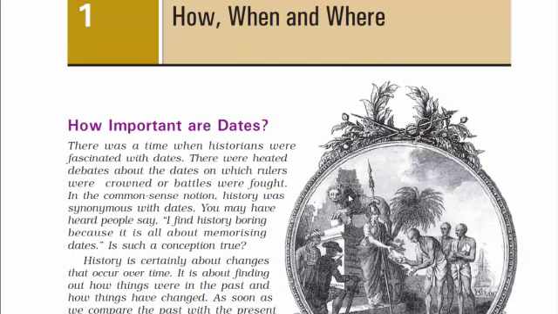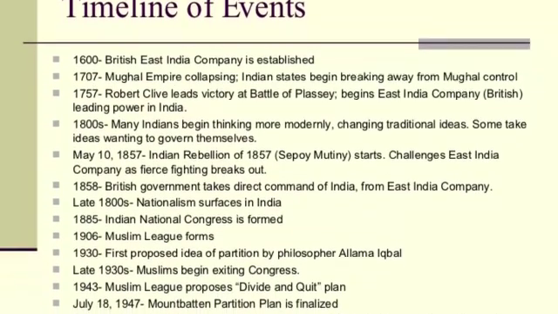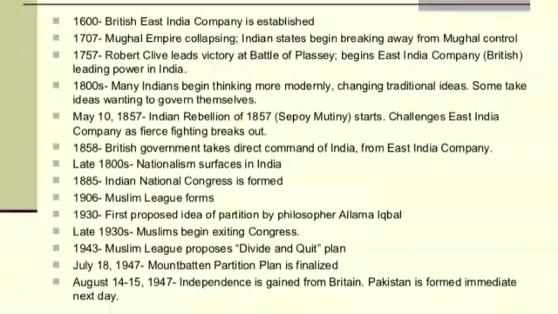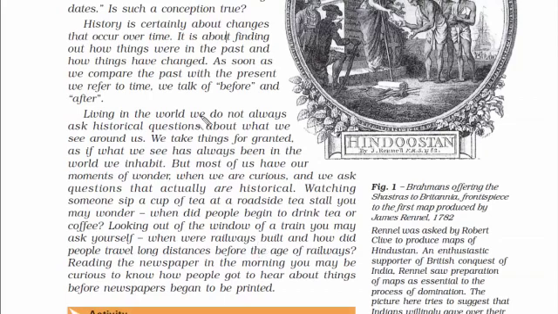The first topic of this chapter is how important are dates. When we read history, we see a lot of dates, and this is the reason history is boring, because it gets difficult to remember so many dates. So you must understand that history is much more than dates. It's actually a comparison of past and present, what happened versus what it is now. And when you are curious enough to do that comparison, only then will you start to find history interesting.